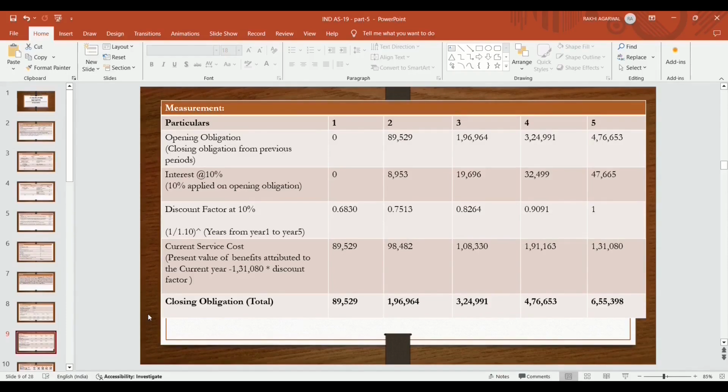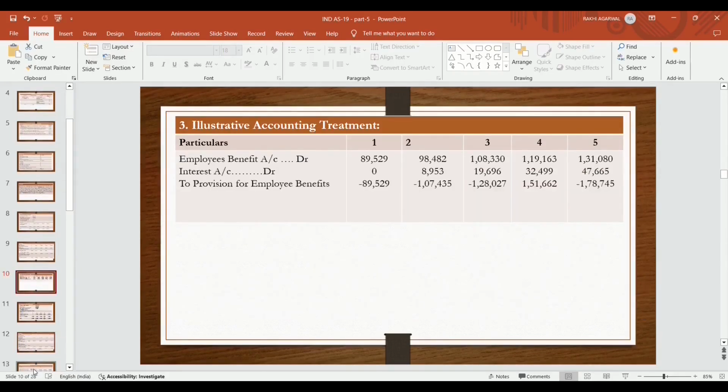Interest thereon is 47,005 and the current service cost in year 5 becomes 1,31,080. So the closing obligation becomes 6,55,398. In this way we will prepare an amortization table, and after that we will pass a journal entry, that is the illustrative accounting treatment.